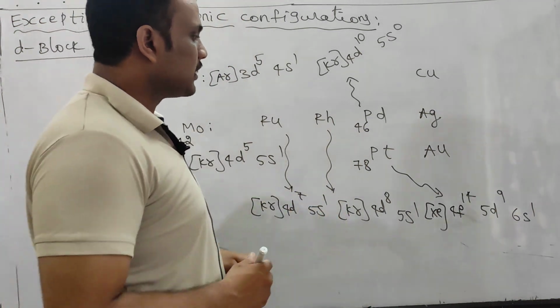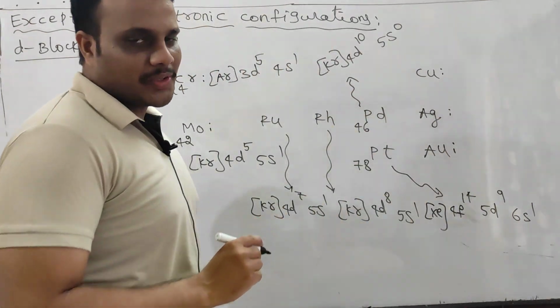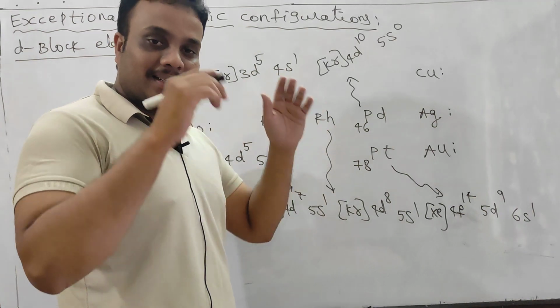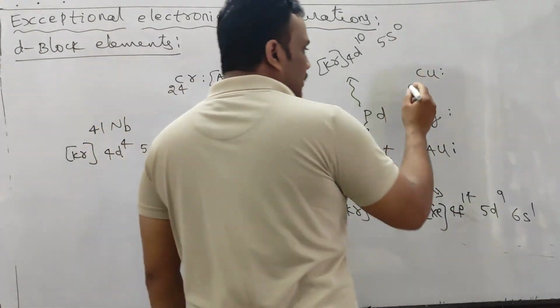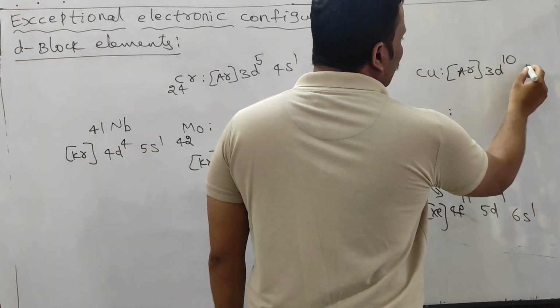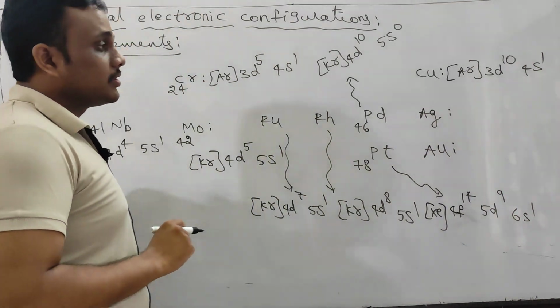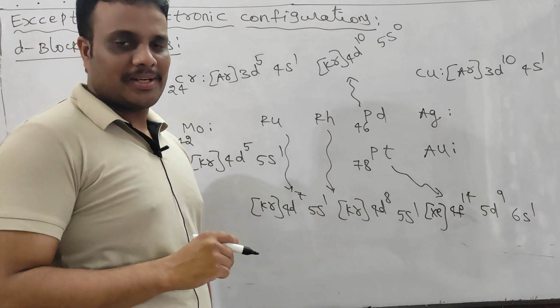Let's talk about the straight-away NCERT example along with chromium. Copper is clearly mentioned in structure of atom. The copper post-argon configuration is 3d10, 4s1. We know it has an exactly completely filled configuration that is very stable.